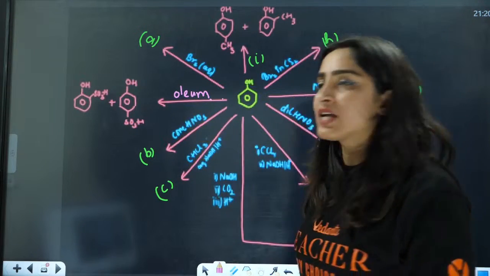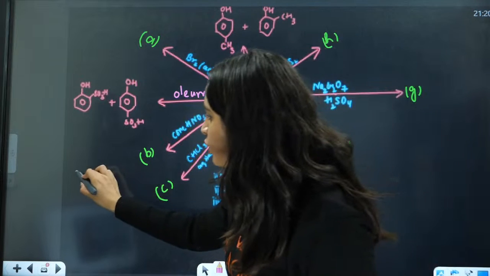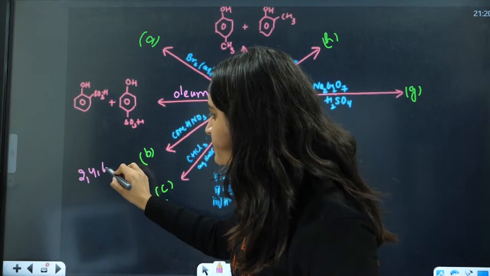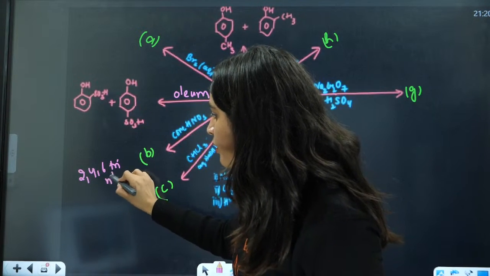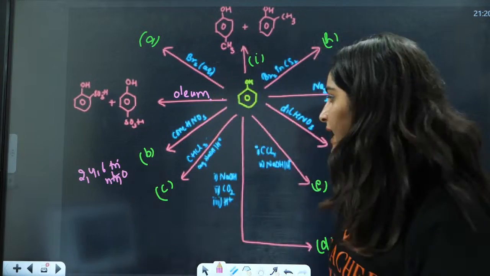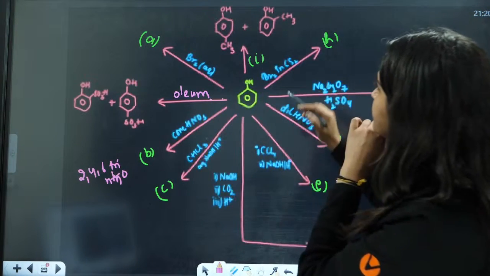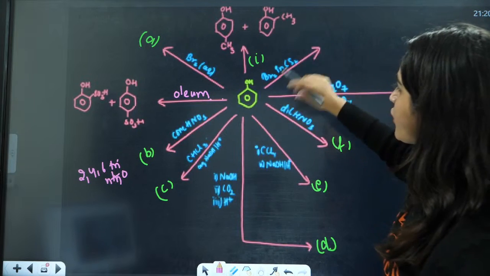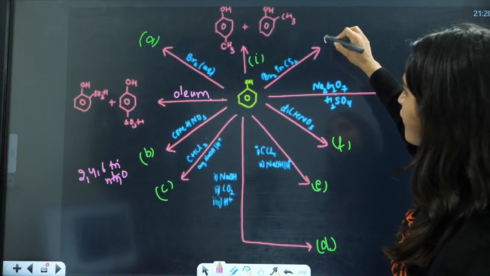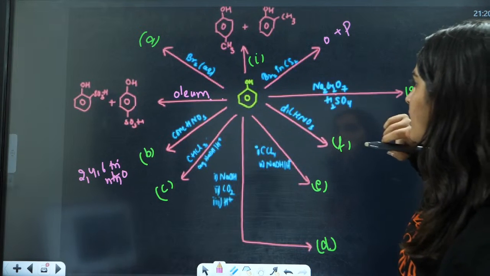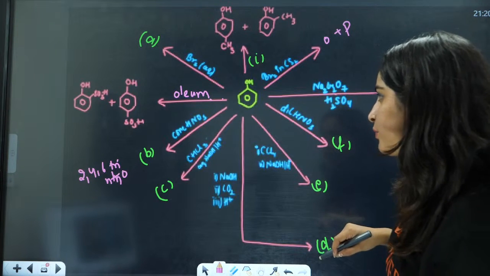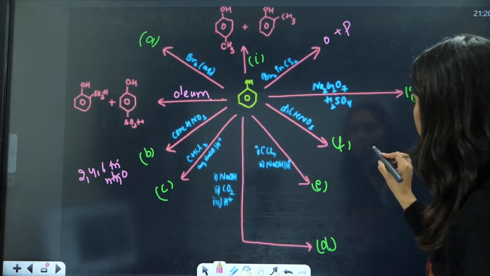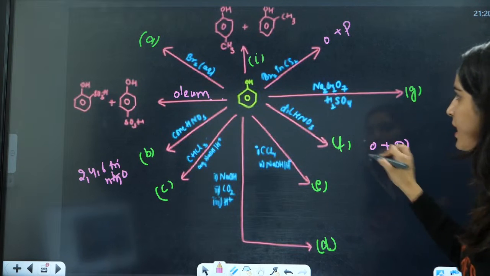After that, with concentrated HNO3 and H2SO4, you have 2,4,6-trinitrophenol. With Br2 and CS2, you will have the formation of ortho and para products. And then we have dilute HNO3, which gives the ortho and para product.